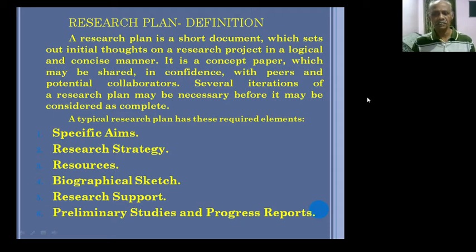There are several things which are a part and parcel of the research plan. They are the specific aims. Here the specific aims means the main objectives behind that particular research activity and research plan. Next one is research strategy. So what are the strategies you develop in order to execute the research plan effectively? The resources, how you mobilize the resources for conducting that research. Maybe human resources, maybe financial resources, maybe time, and so on and so forth.